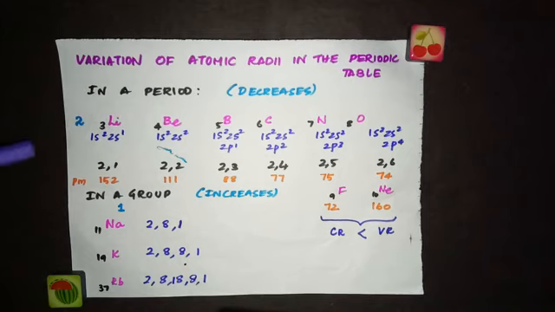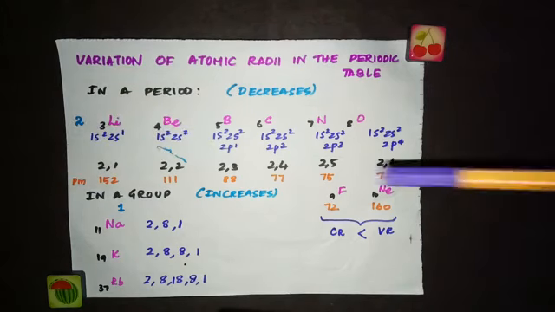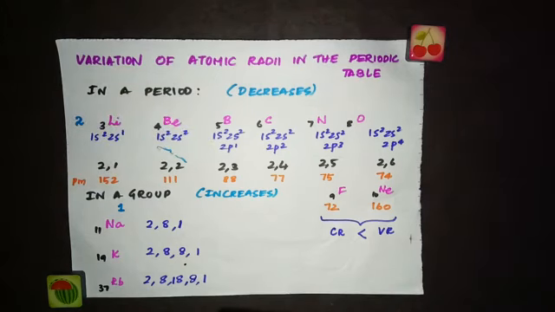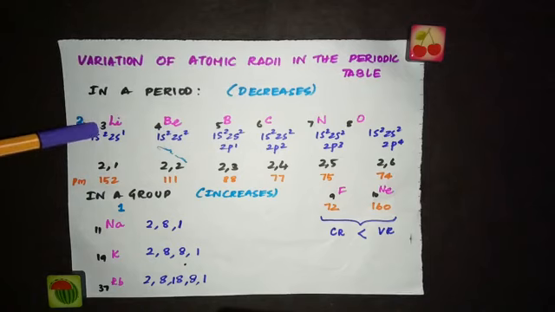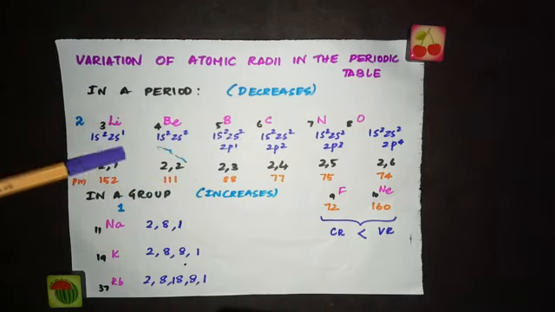I have taken the example of the second period. In the second period, we have lithium, beryllium, boron, carbon, nitrogen, oxygen, fluorine and neon. The atomic numbers are 3 for lithium, then 4, 5, 6, 7, 8, 9, 10 till neon.